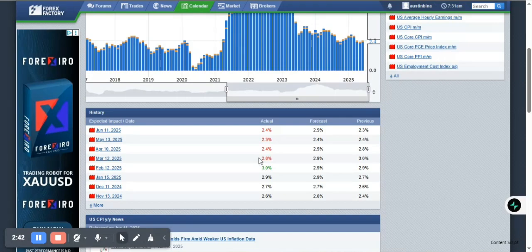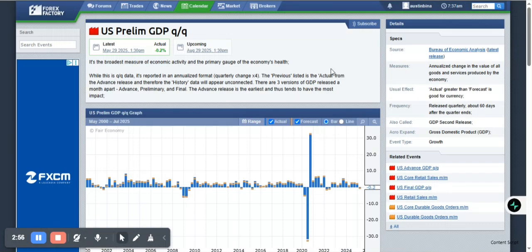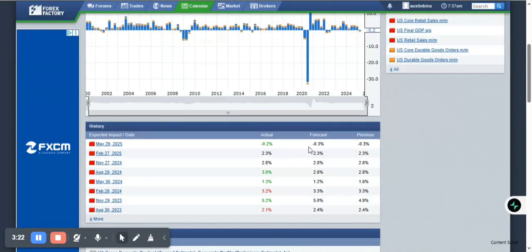So what we are looking at is either the Fed will cut interest rate, or they will leave it neutral the way it is right now. Personally, that is what I'm looking at. It's either they cut it or they will leave it the way it is, right? So looking at their GDP, we can see it actually came out above the target, the forecast, right?